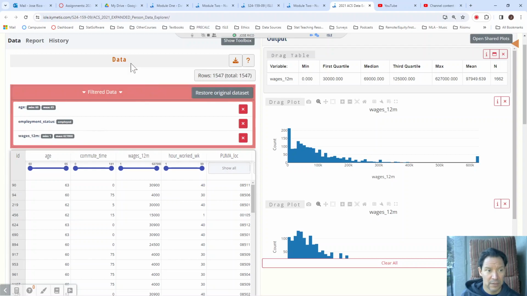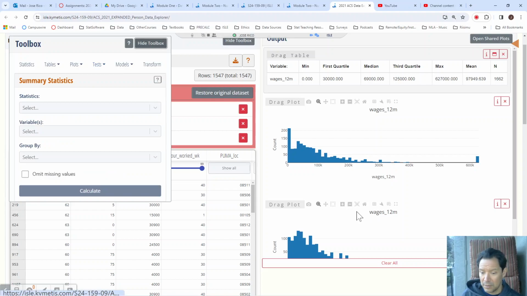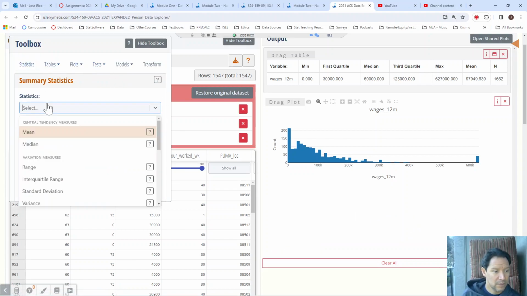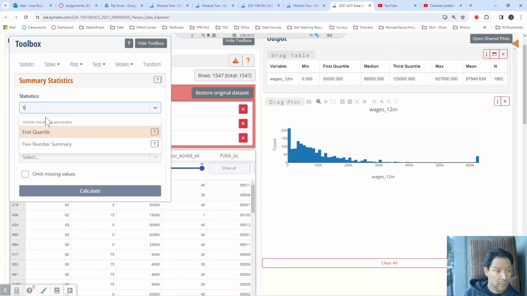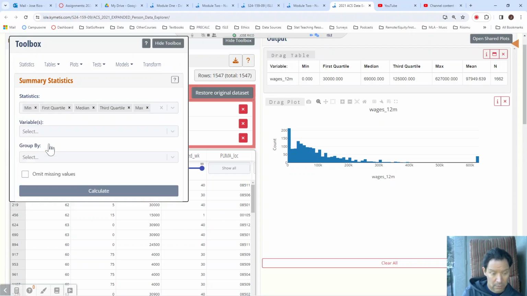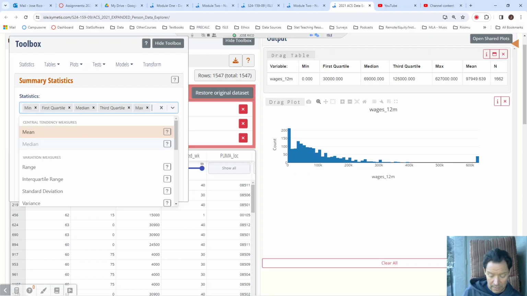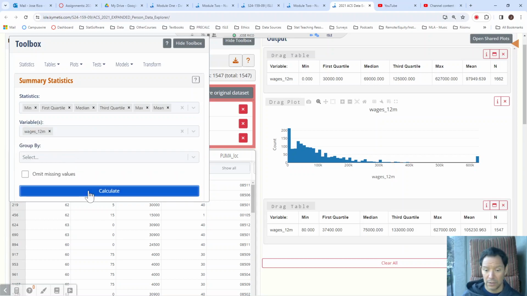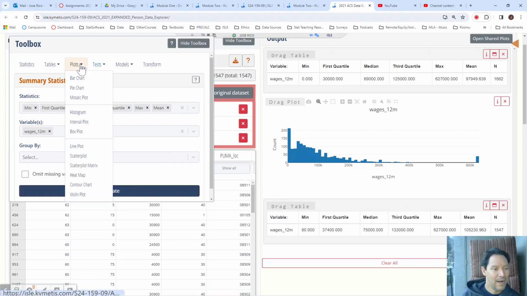Create filtered data set. I'm going to recreate this one right here now. Actually, what I want to do is summary statistics. Tag number summary. Add in the mean, variable wages, generate. Now the min was 80. I made $80 in the last 12 months. And then